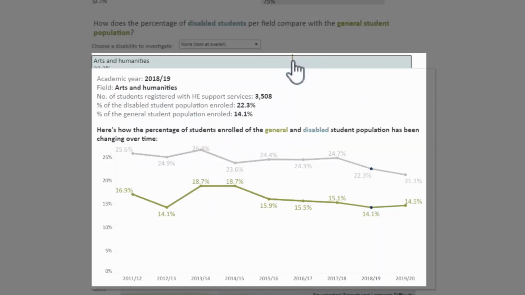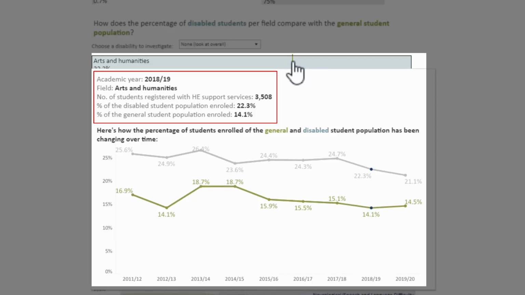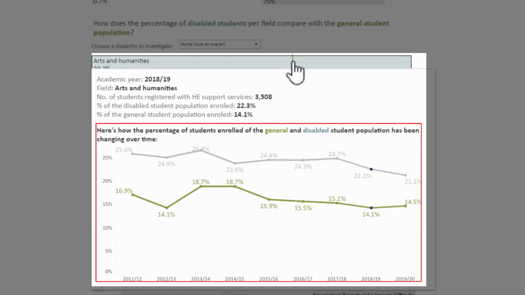So you can see here, for example, if I hover over to get the tooltip, that students with disabilities in 2018-19, there were 3,508 students with disabilities registered in arts and humanities, and that represented 22.3% of the disabled student population enrolled in one of those programs, whereas only 14.1% of the general student population was enrolled in those programs. And because I've hovered over arts and humanities, it's giving me that breakdown between the general and the disabled student population over time and how those trends have changed. So you can really begin to see how students are making different options over time and how their fields of study choices have been affected.